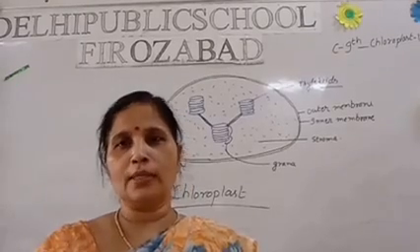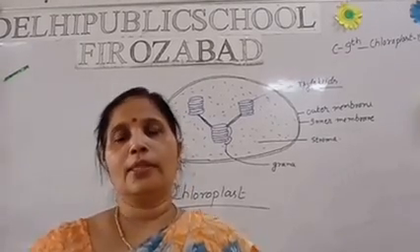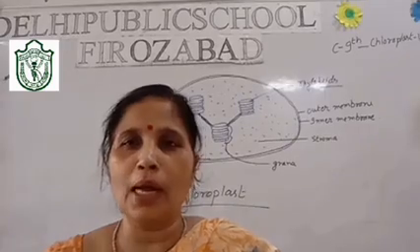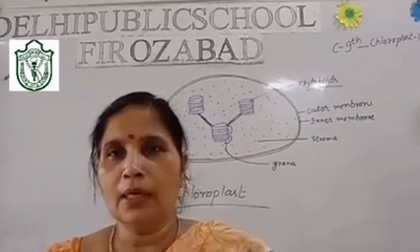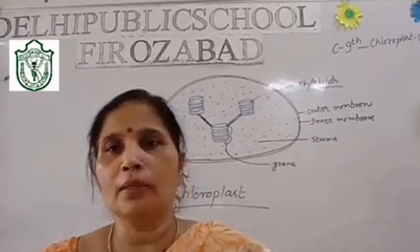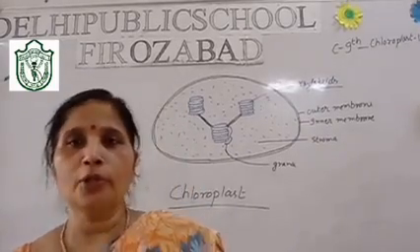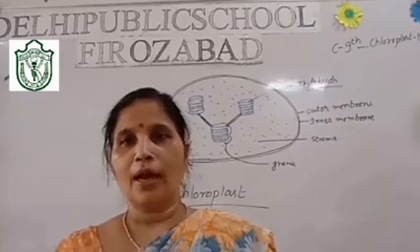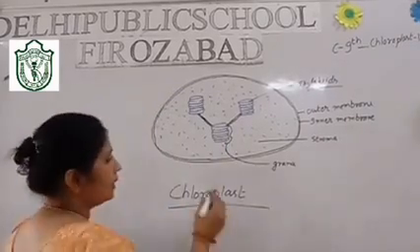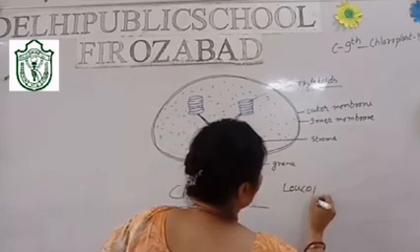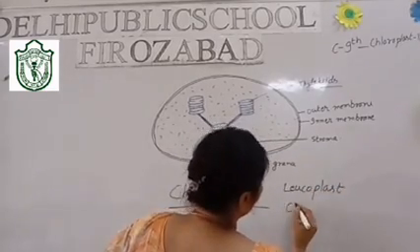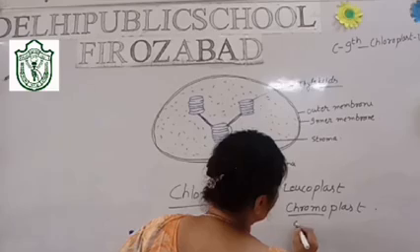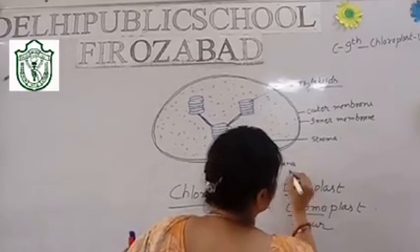We are going to discuss the next cell organelle, that is the chloroplast. Now you all know chloroplast. What is chloroplast? It is a plastid present in every plant cell. In addition to chloroplast, when I talk of plastids, there are also leucoplast and chromoplast. Chromo means color and leuco means colorless.